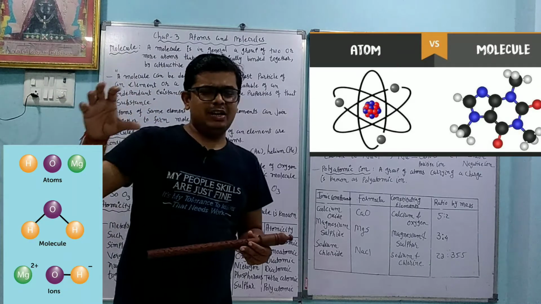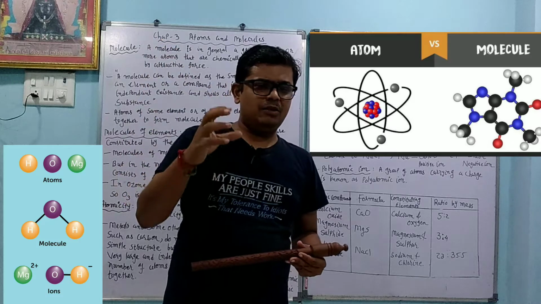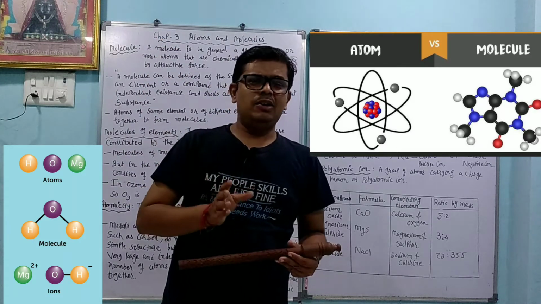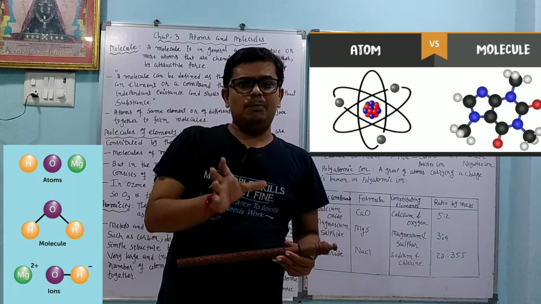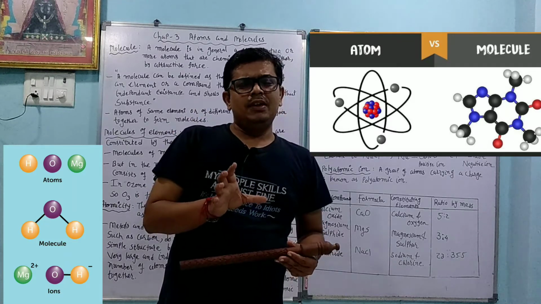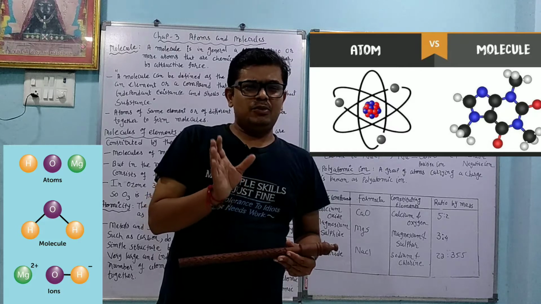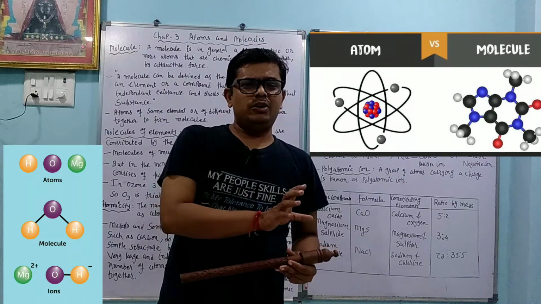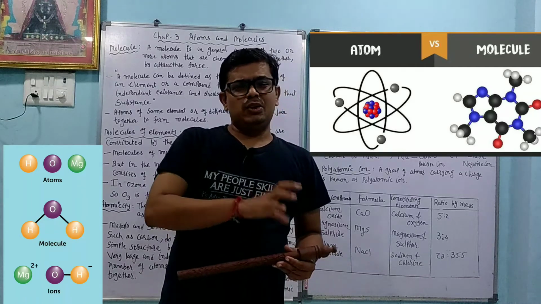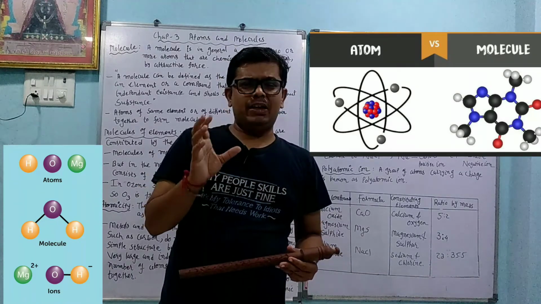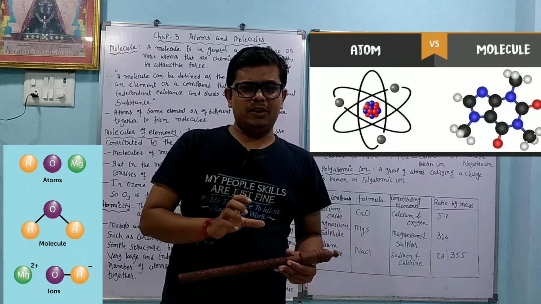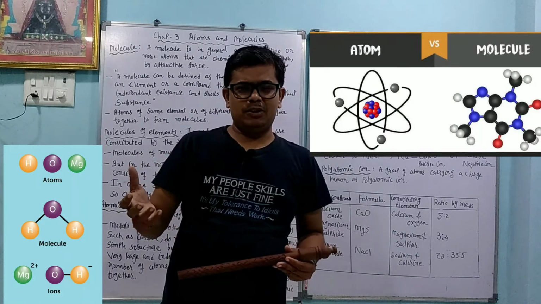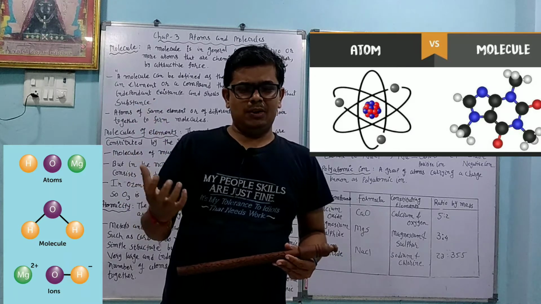Any matter or substance, when we divide it, we get compounds. When we divide the compound, we get molecules, and after the molecule we get atoms. So the small part of any compound is the molecule, and it is an independent part that gives all the properties of the whole compound.